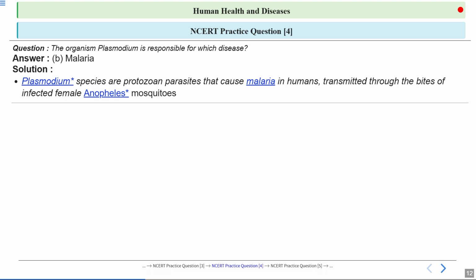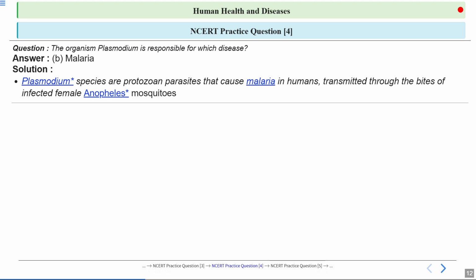Now the sporozoites will multiply in the liver cells, then by sexual reproduction, they will produce merozoites. Now these merozoites will further attack RBCs. Okay, and then within the RBCs, gametocytes are produced, and when the RBCs burst, then the hemozoin is also released. This hemozoin is the cause of the chill and the fevers during the malaria.